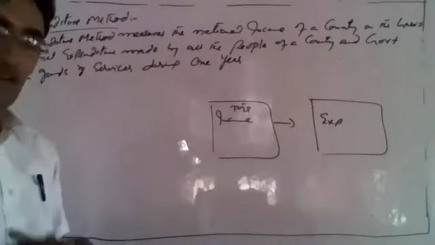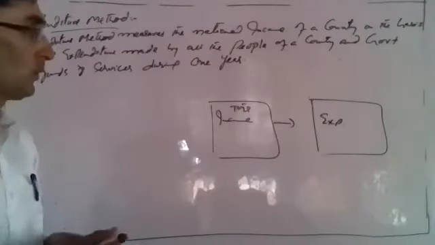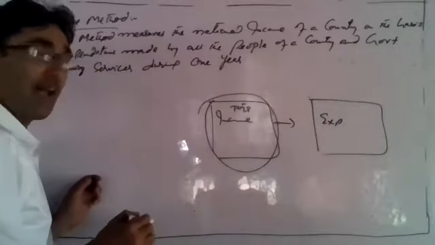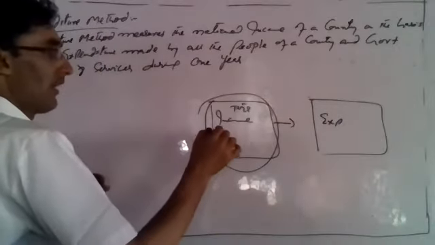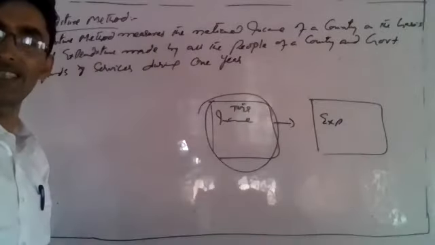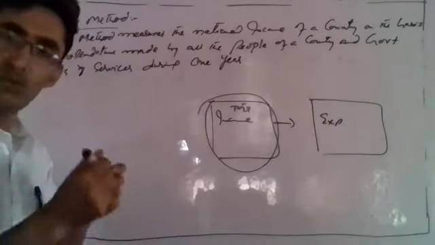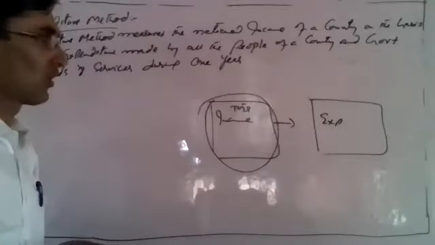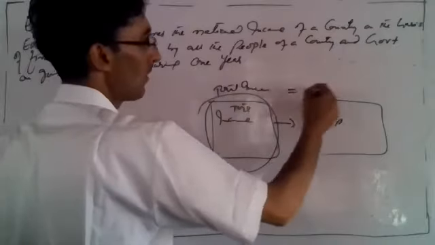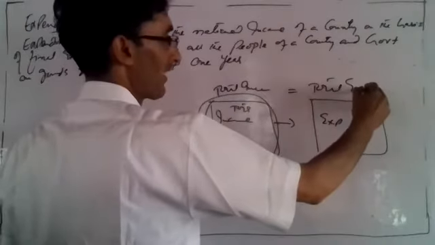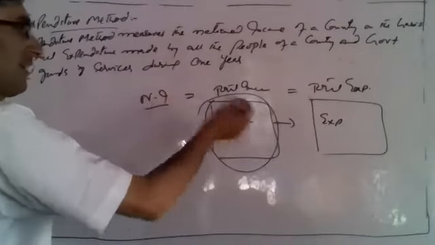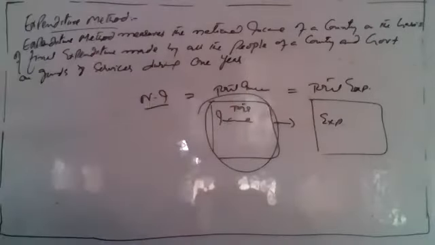So what I am telling you: all the people of a country and government earn income. These people spend it on goods and services in the form of consumption goods and in the form of capital goods. So total income of the country will be equal to total expenditure of the country. So we can say the national income of the country is total income or total expenditure.